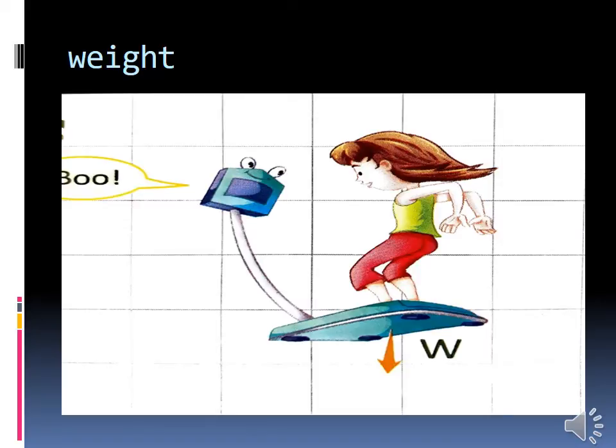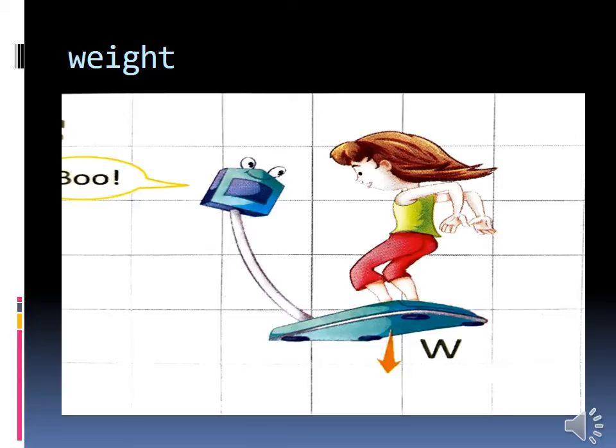Mass is the quantity of matter contained in a body. For example, if we have 2 bags of rice, one bag has 1 kilogram of rice and the other bag has 5 kilogram of rice. Which is higher? The bag having 5 kilogram rice is higher. Then we will say that the quantity of matter in that 5 kilogram bag is higher. So that is called mass.